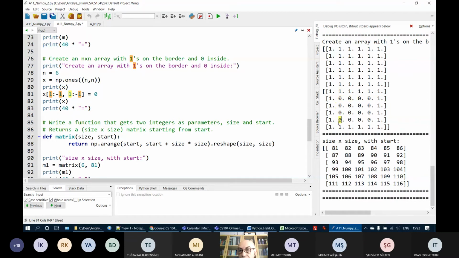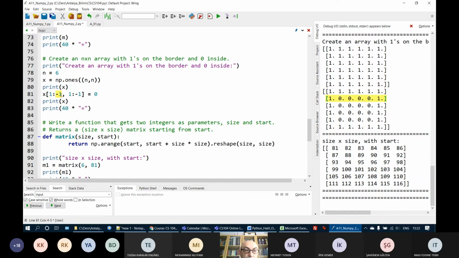The second column. What do we do here? -1 is the last row. Since in slicing, the second value is exclusive. So start from the second row, okay? Second row.